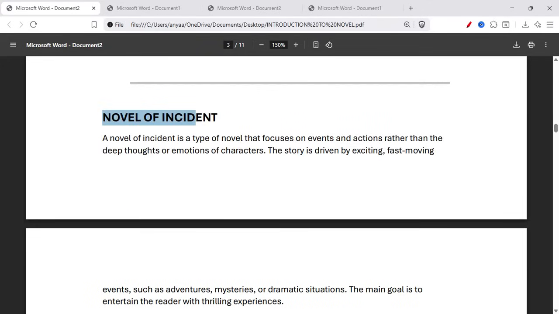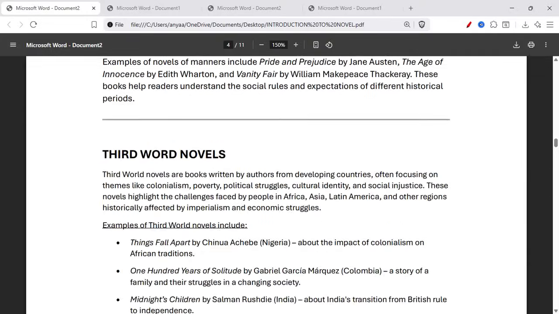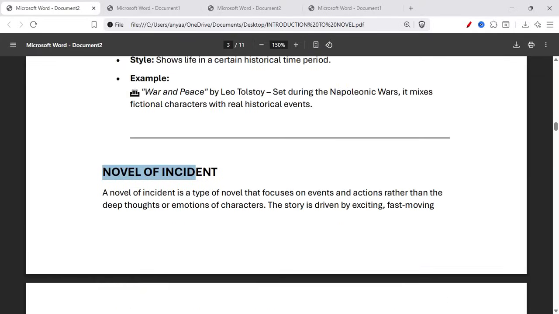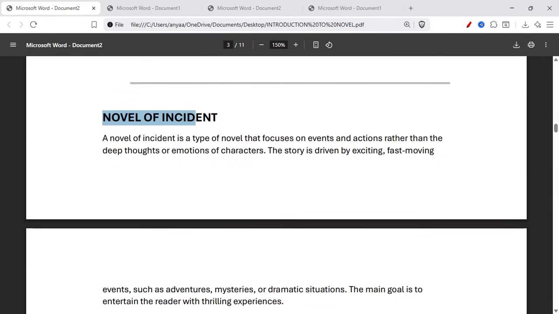Novel of incident. So basically, these are all short notes which appeared in previous year question papers. I'm telling you this, okay? So, a novel of incident is a type of novel that focuses on events and action rather than the deep thought or emotion of characters.